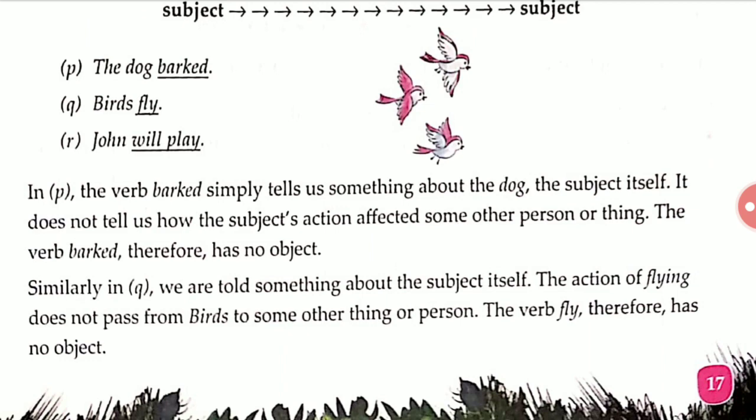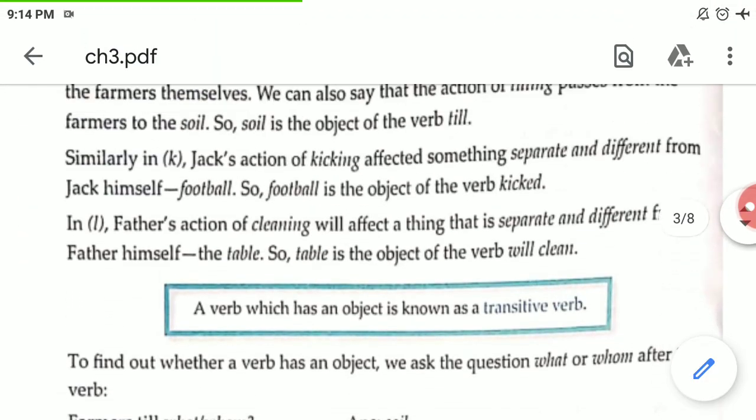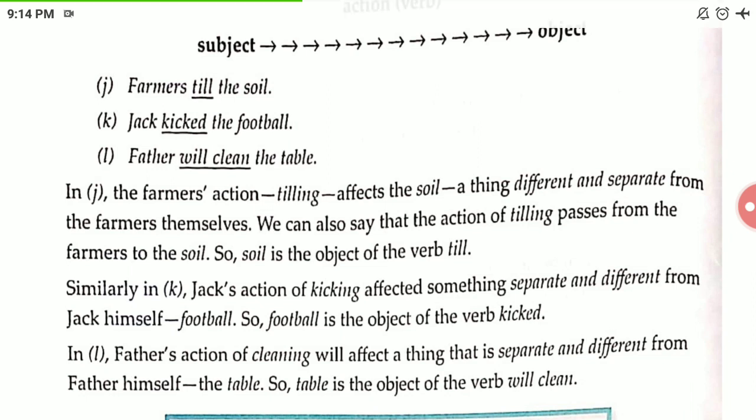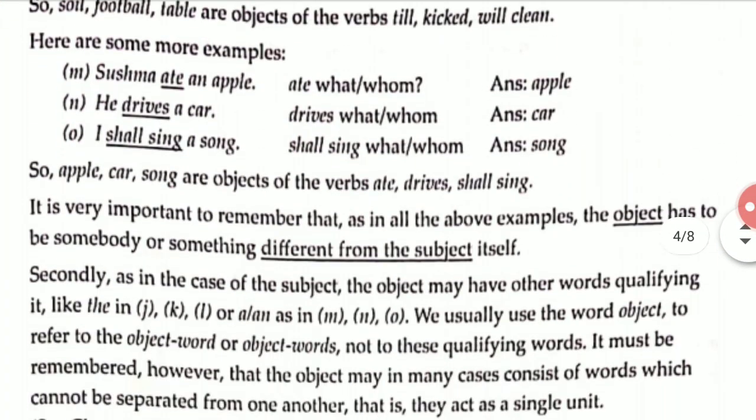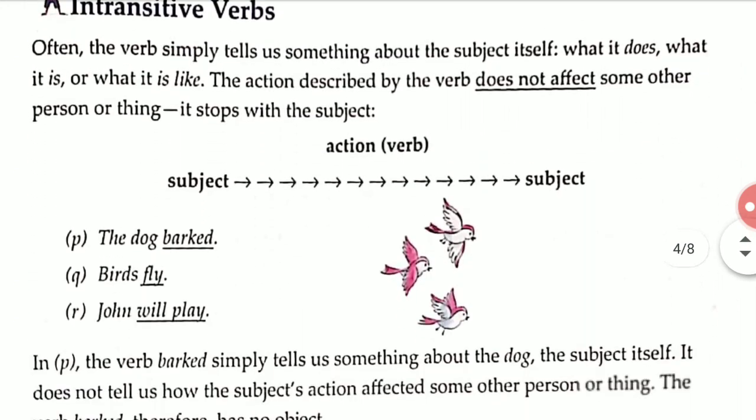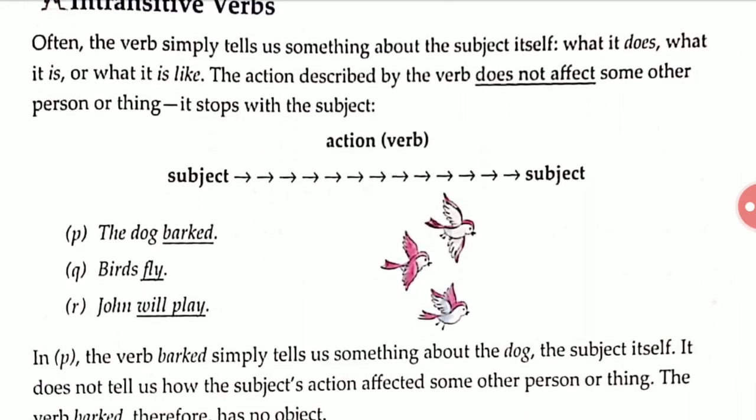Similarly, in question P, we are told something about the subject itself. The action of flying does not pass from the birds to some other. As you can see in a transitive verb, the subject's action was carried to the object. The farmer tills the soil: the action was carried from the farmer to the soil. But in an intransitive verb, the subject's action starts and ends there only.